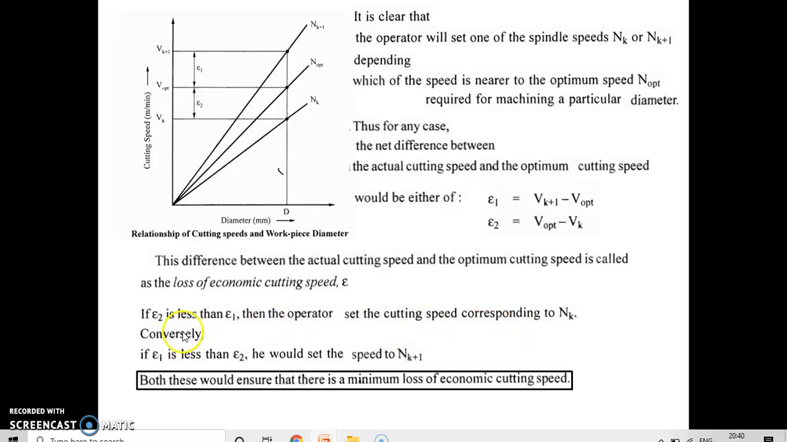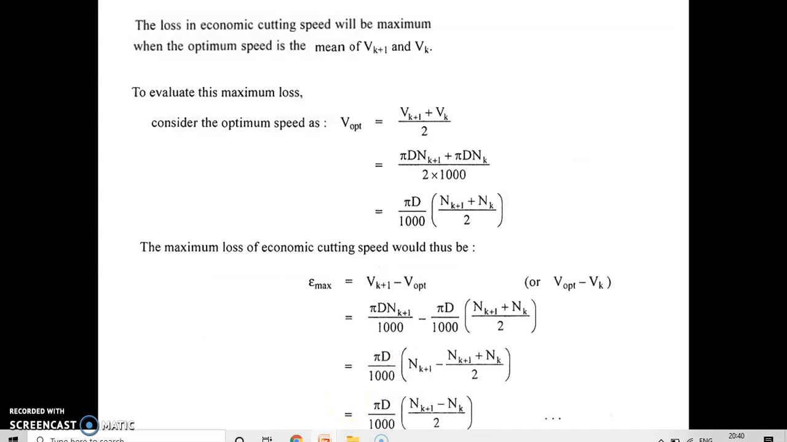Yes or no? So in this case, epsilon 2 is less than epsilon 1. Then we can say that epsilon 1 is less than epsilon 2. So we can set the speed to the operator range, that is nk plus 1. Both these values must have minimum loss of economic cutting speed. Whenever we are putting this V optimum and epsilon max, we can calculate these values.